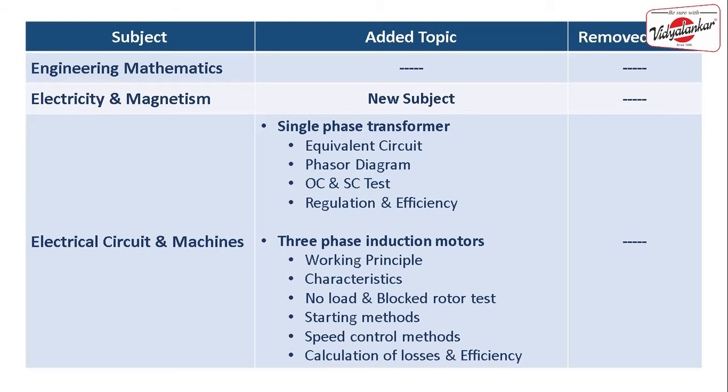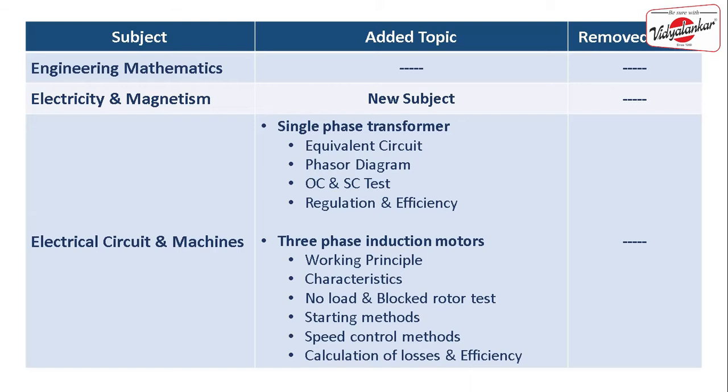Then we come to the next thing, that is starting method. Now in industry, all these motors are either started by direct online starter or star delta starter. So there might be some theoretical questions coming from this, where we use the direct online starter and where we use star delta starter. Then we are having speed control method. Sometimes in industry you need to increase or decrease the speed of a motor. For that you need to change the frequency of the induction motor, and for performing that, we use variable frequency drive. Apart from that, there are two three methods also. All these methods will be theoretical in nature, so there might be some theoretical questions coming from this topic.